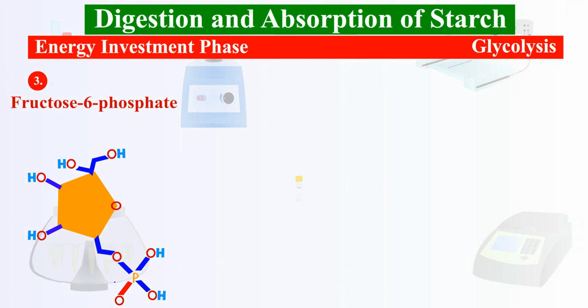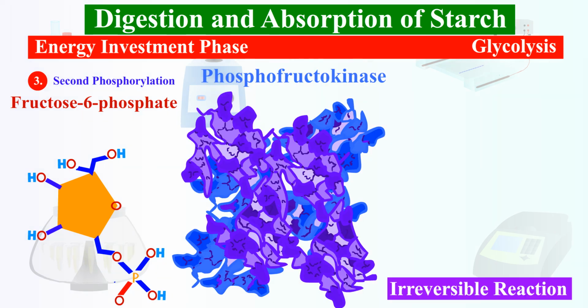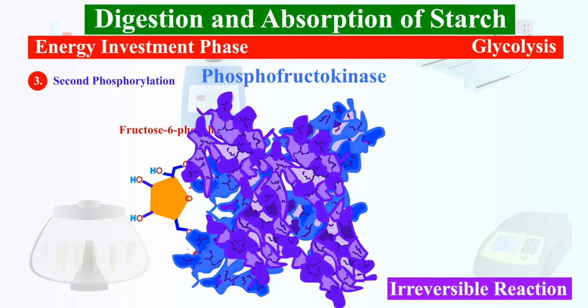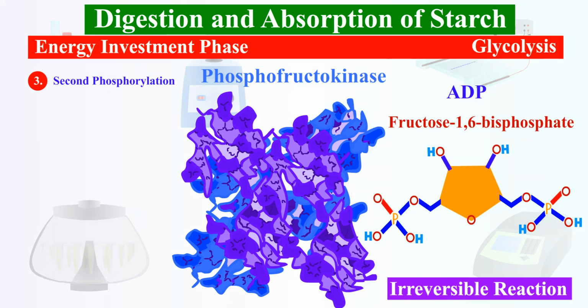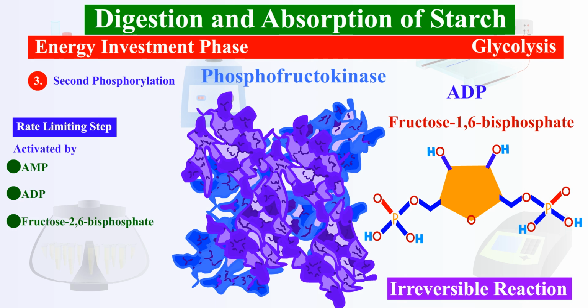ketose sugar. Step 3. Second phosphorylation. This is the second irreversible step, phosphorylating fructose 6-phosphate to fructose 1,6-bisphosphate using the phosphate group from ATP, converting ATP to ADP, catalyzed by phosphofructokinase 1. The second irreversible step of the reaction. It is a rate-limiting step that is activated by AMP, ADP, and fructose 2,6-bisphosphate and inhibited by ATP and citrate.